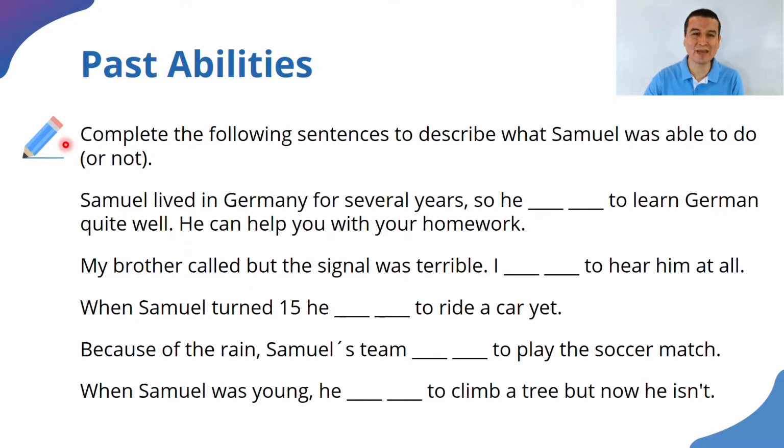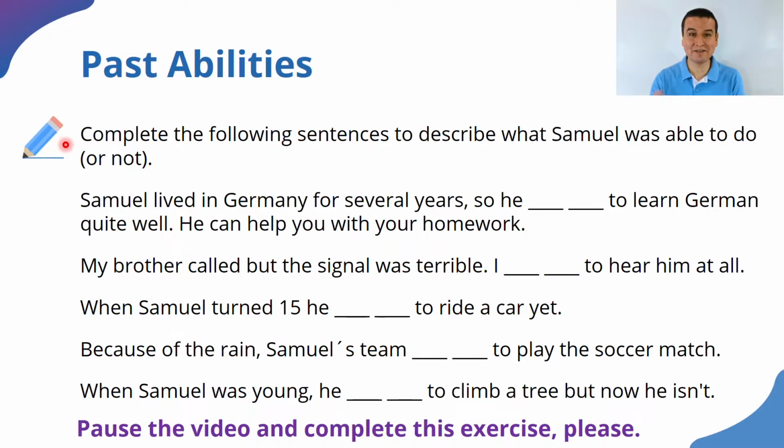So listen or read the context to see if he was or he was not able to do those things. All right? That is the main challenge of this activity, that you read the context and decide, is this affirmative or this is negative? All right? So why don't you pause my video, complete the activity, and when you're finished, we can compare your answers with mine. Go ahead. Pause the video and complete the exercise, please.